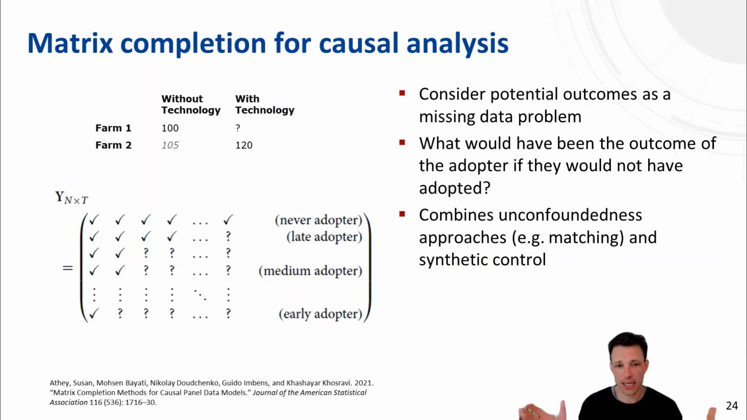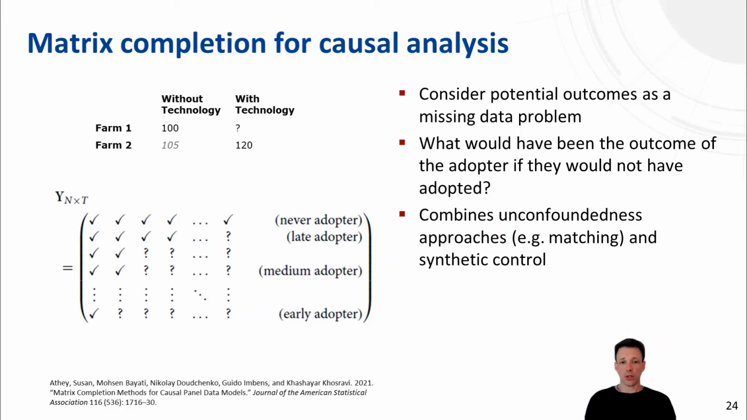If you think about that in a slightly larger setup, where you have n individuals observed over t time periods, and we have a staggered adoption pattern, where some farms never adopt, some adopt late, some are medium adopters, some early adopters, then we have the pattern given here, where the question marks indicate the potential outcome that we need. So the outcome of a farm, if it would not have adopted for that year, which is 105 in the example above, is what we would need to complete in order to calculate the causal effect.